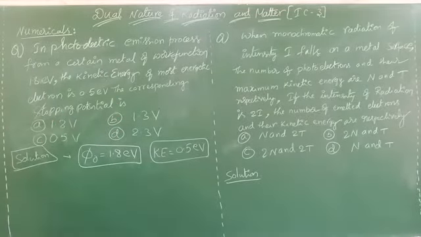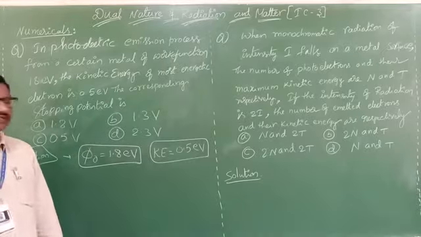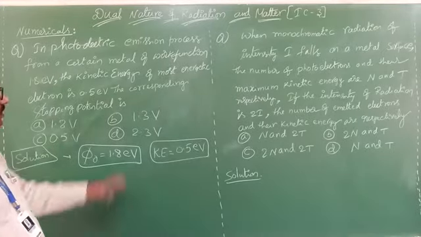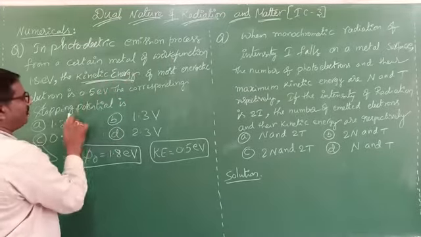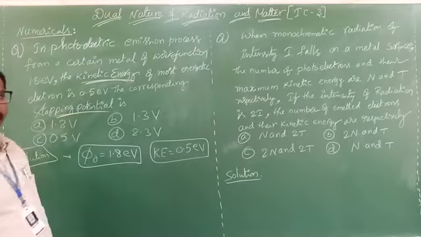The corresponding stopping potential is asked. What is the relation between kinetic energy and the stopping potential? Because they ask for the stopping potential only.